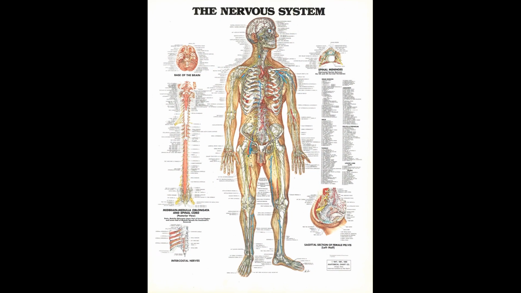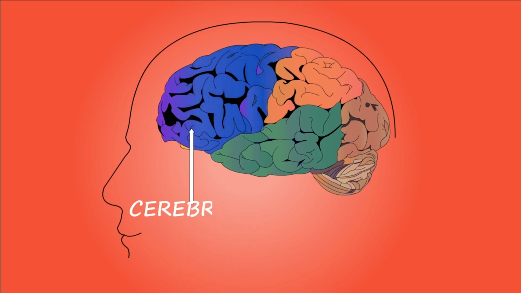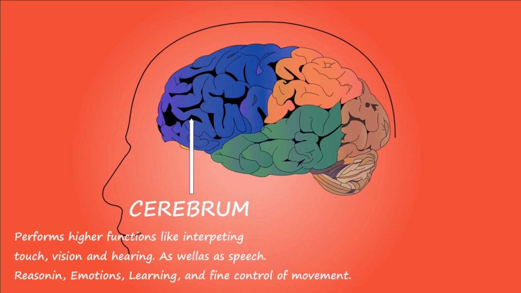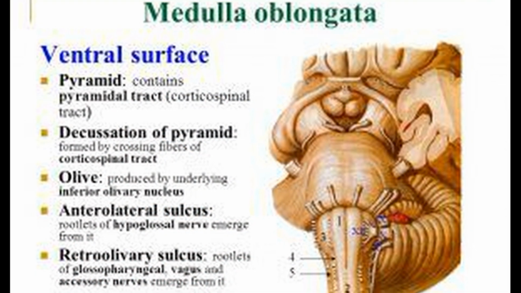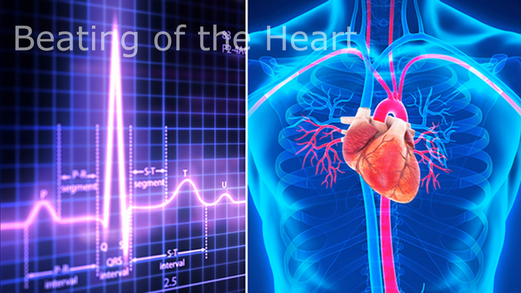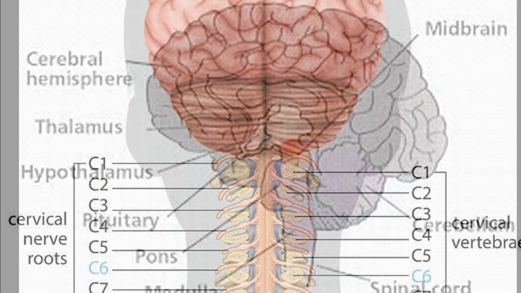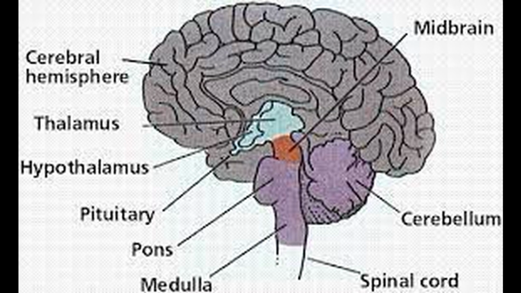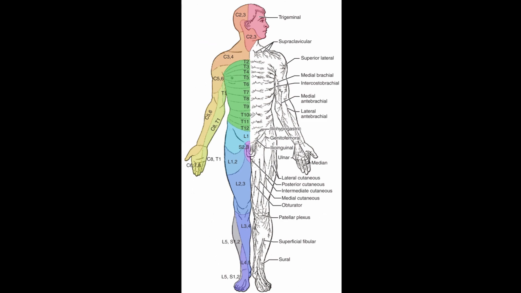To conclude, the different parts of the nervous system and their main functions are: Brain. The brain comprises of cerebrum, which stands for intelligence, consciousness, memory and willpower, cerebellum, which involves muscular coordination and body balance, medulla oblongata, which assists breathing, digestion, beating of the heart, etc. Spinal cord. It controls the reflexes below the neck, conducts messages from skin and muscles to the brain, conducts commands from brain to the muscles of trunk and limbs.